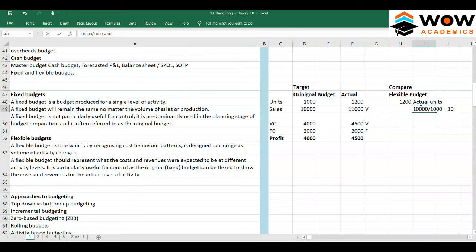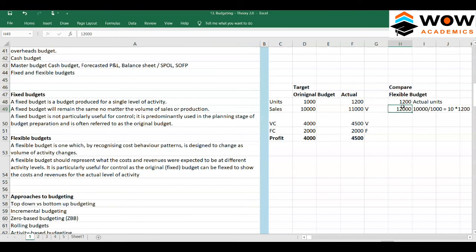This 10 multiplied by the actual units, 1,200. So what is the amount? The amount would go to 12,000. That is what he should have sold, as he has sold 1,200 units. The selling price should have been 10 rupees per unit, so he should have sold at 12,000.